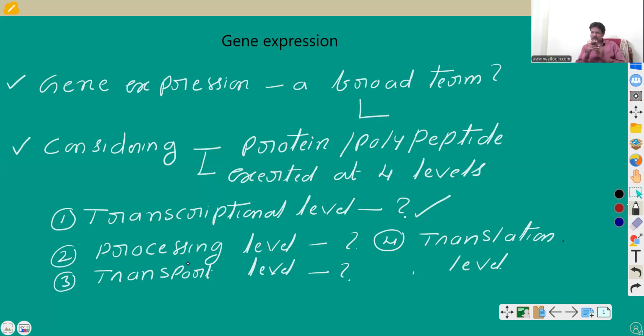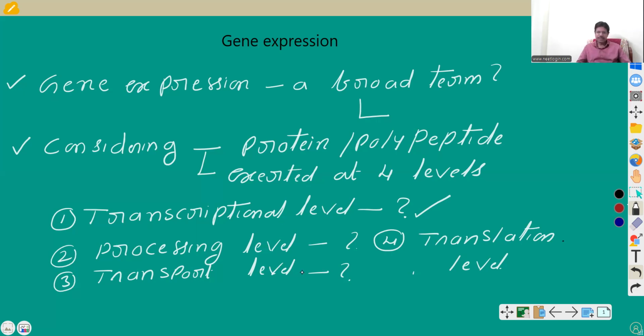It protects against cleavage of RNA from 5' end to 3' end. Next, in tailing, 200 to 300 adenylate residues, that is adenine nucleotides, are added at the 3' end in a template independent fashion. So processing is required in order to transport from the nucleus to cytoplasm.